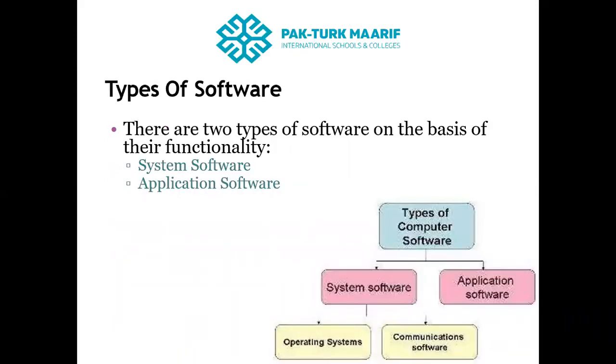Now, types of software, kinds of software. There are mainly two types of software on the basis of their functionality. Number one is called system software. The second one is called application software. In the diagram, it is also shown: one is called system software and the other is called application software. Further, there are some types of system software and some types of application software.